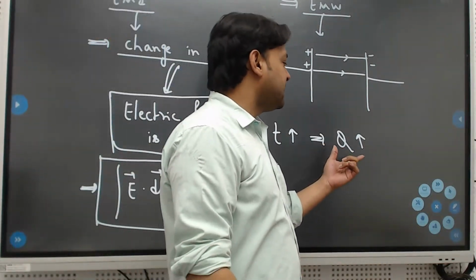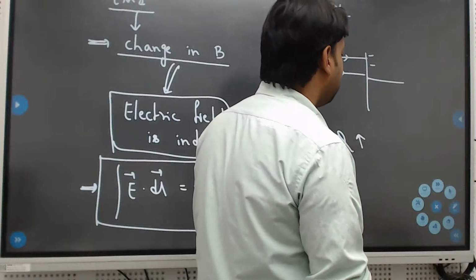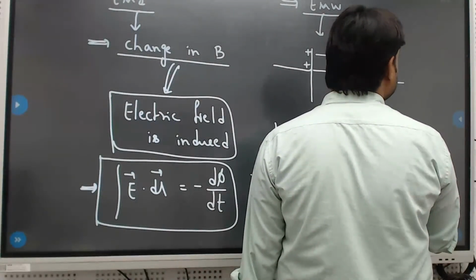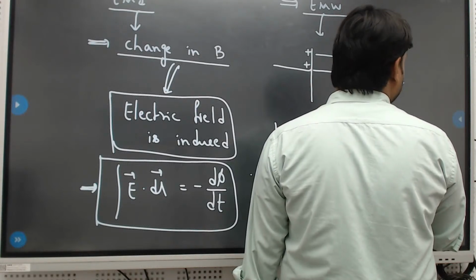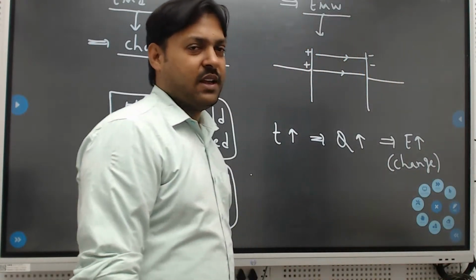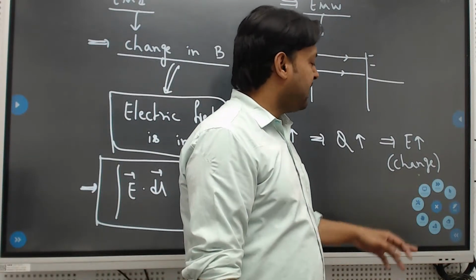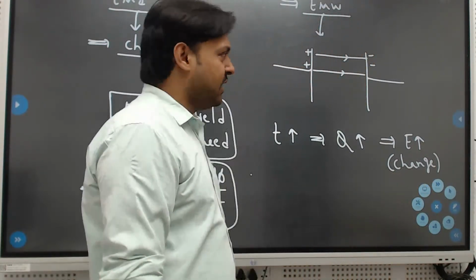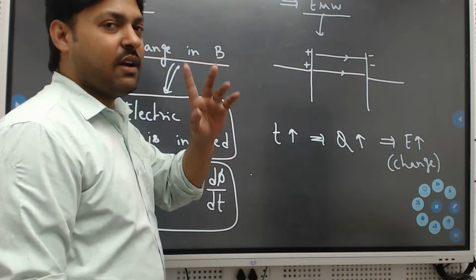So if charge is increasing, then we can tell the electric field is also increasing. In the sense, the change in the electric field is taking place at that point. So now the reverse concept of this you have to apply.